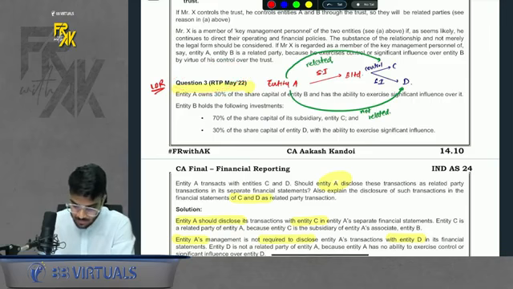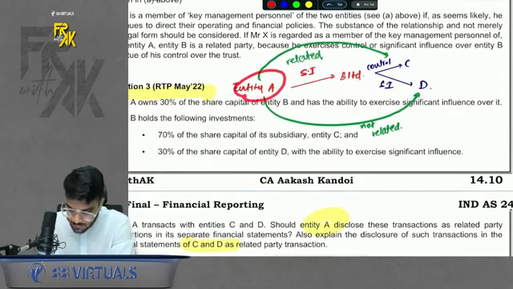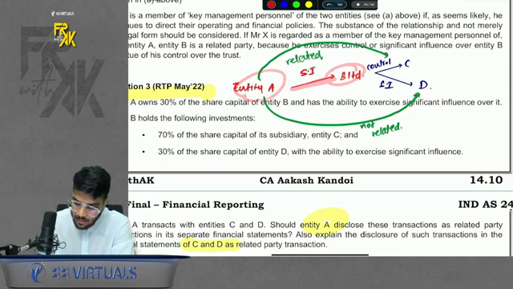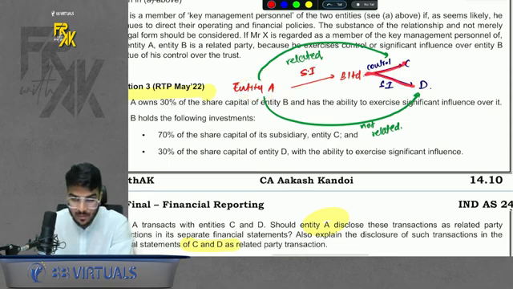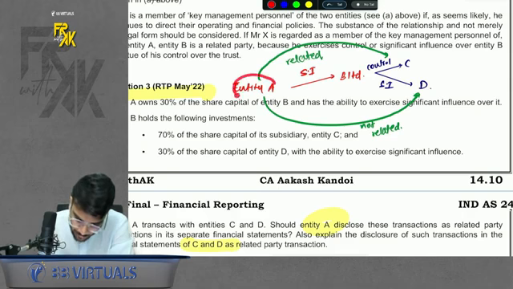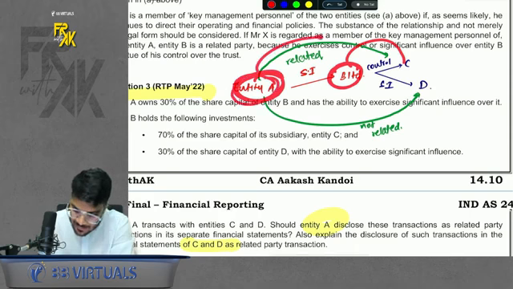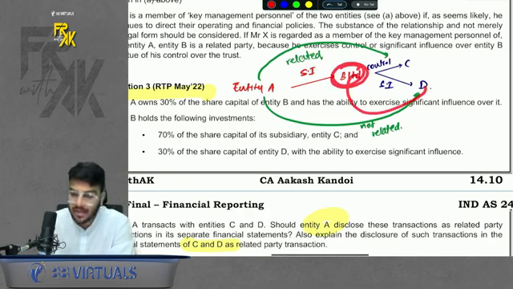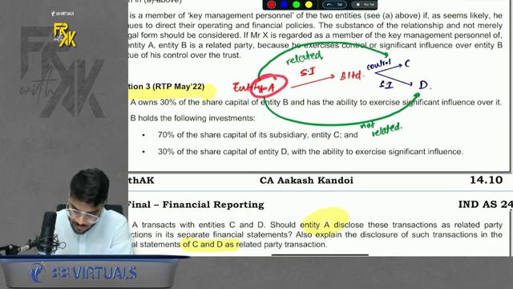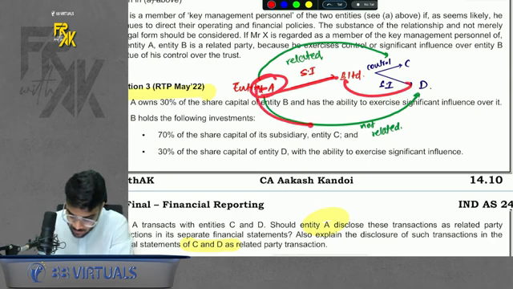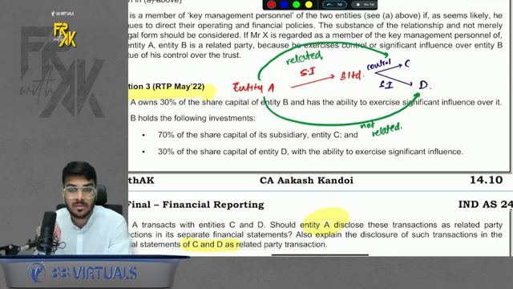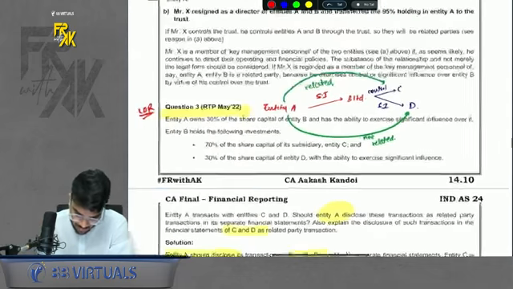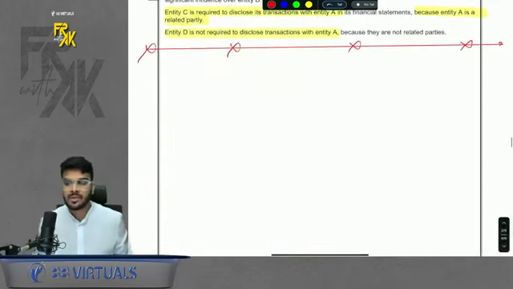Please have a look here, question number 3. Entity A has influence in B. Now B has one subsidiary and one associate. For entity A, associate includes its subsidiary, so for entity A, C is related. But the associate's associate won't be related to entity A. So if your associate has one more associate, then you are not related to that associate. This was also covered in the spoiler. So these are the important questions which we have taken up.